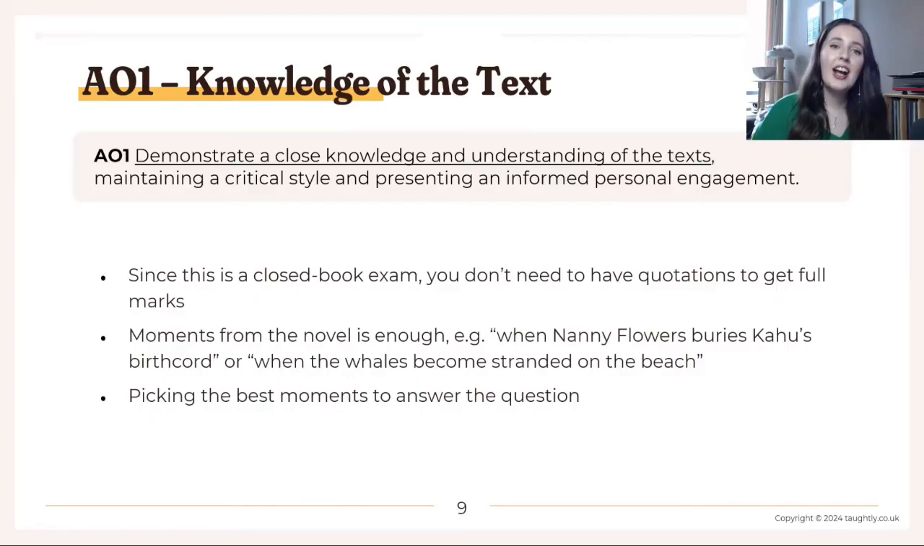All right, so now let's have a think about how that essay is meeting the assessment criteria. And we're going to have a look at AO1 first. AO1 is one assessment objective, but it's kind of got three different things in it, right? So we've got knowledge, critical style, and informed personal engagement. Starting off then with looking at the first part, which is demonstrate a close knowledge and understanding of the texts.